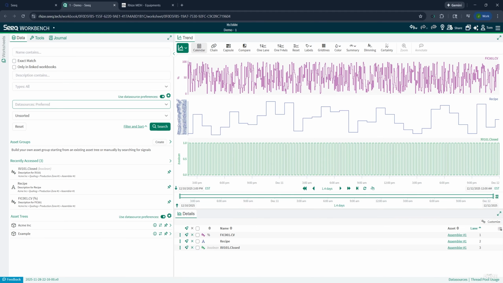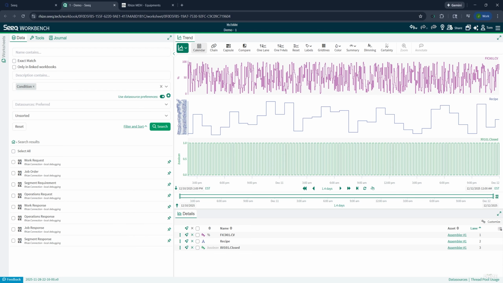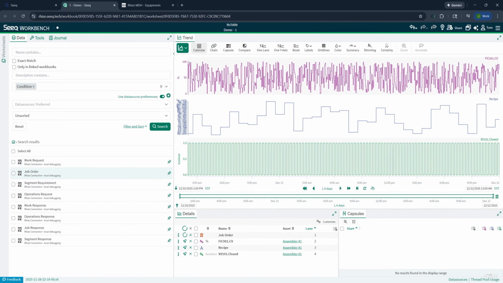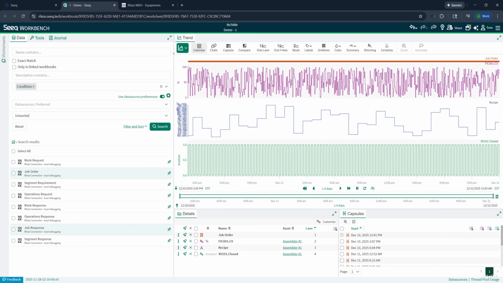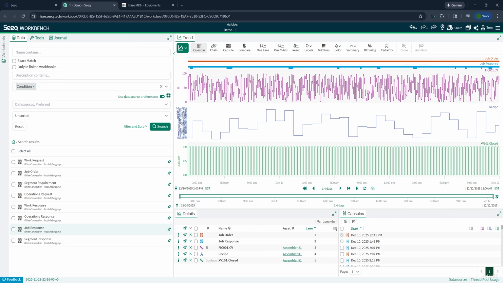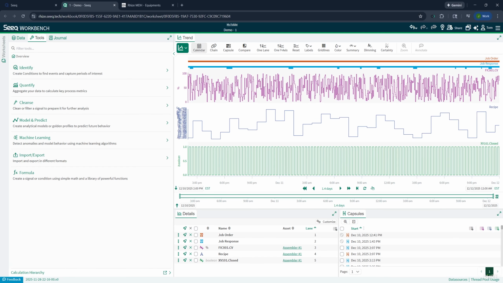Let's take a look at some of the conditions. Here we can see the conditions that are made available by the connector. Let's take a look at job orders and job responses. We can see a number of them are available above. However, they're quite continuous, so let's take a look at some of Seeq's manual conditions.